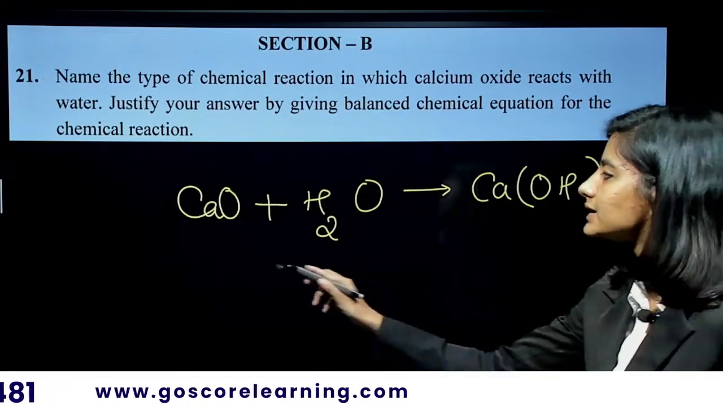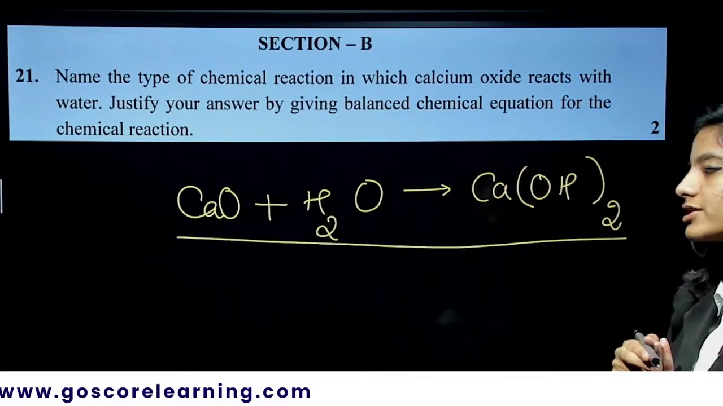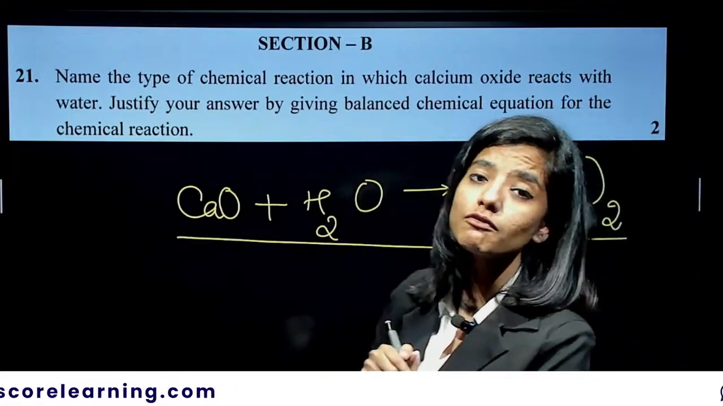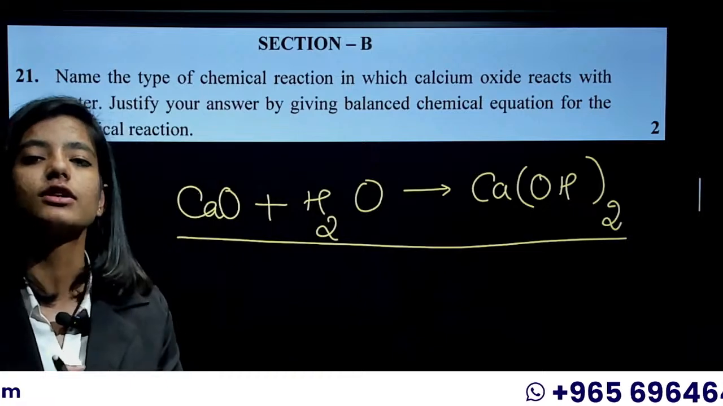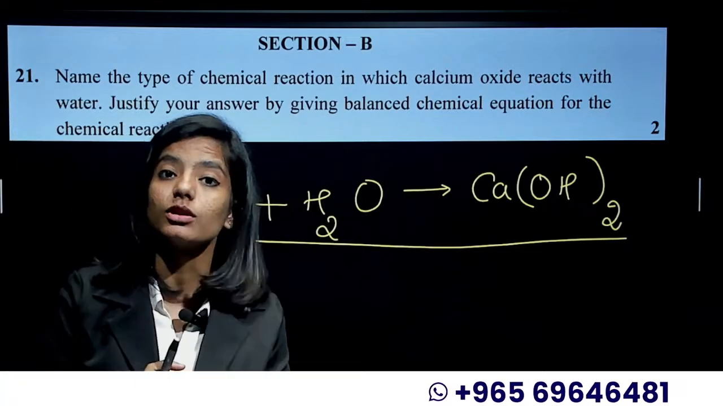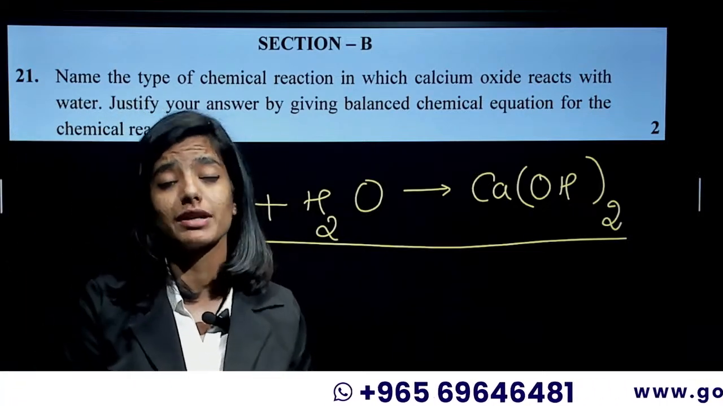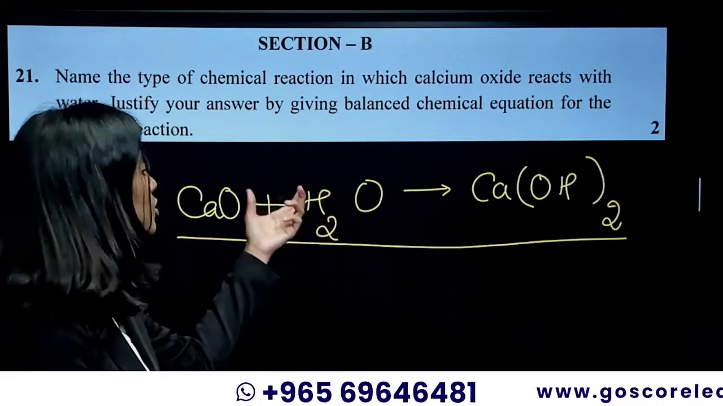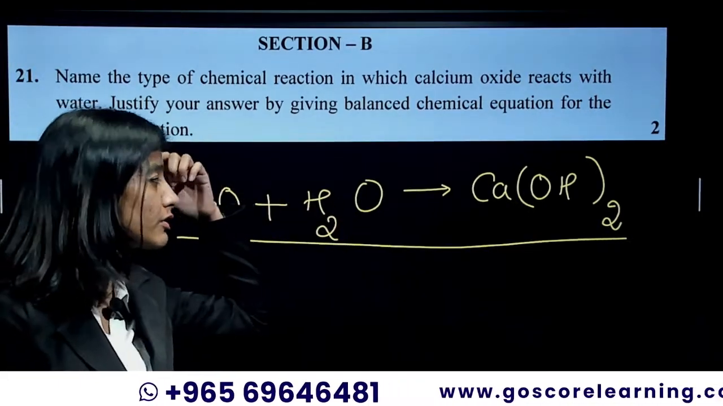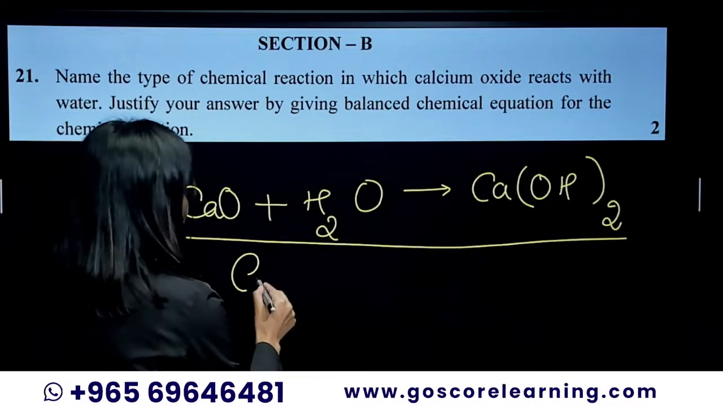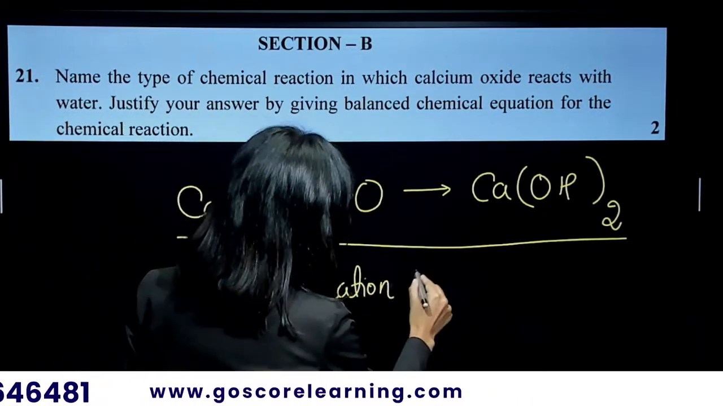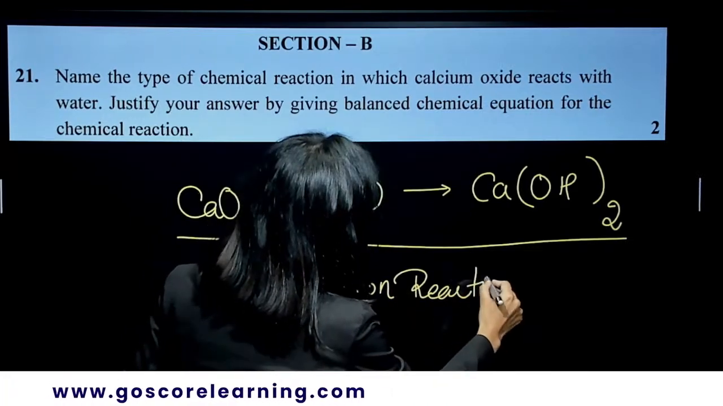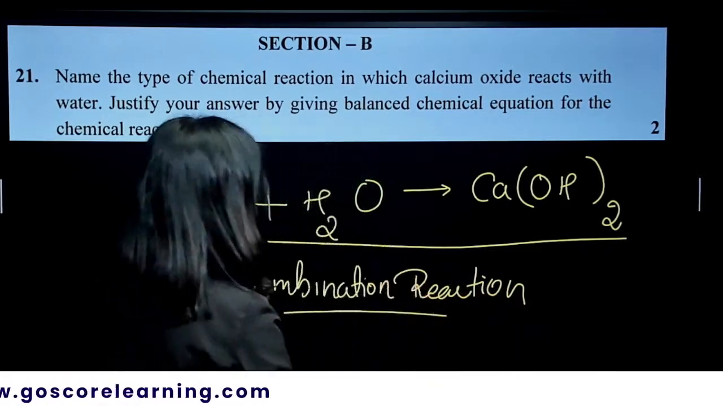So this is an important reaction that you will be learning, and along with this a large amount of heat energy will be liberated, hence we also call this an exothermic reaction. A large amount of heat energy will be liberated and two reactants are combined together to form a single product, hence it is a combination reaction. It's a perfect example for the combination reaction.